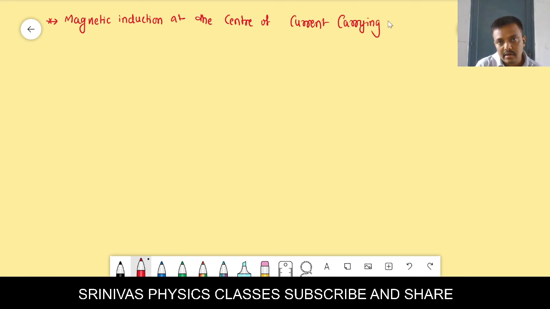Now I am going to derive the formula for the magnetic induction at the center of an arc. Magnetic induction at the center of a current carrying arc. Okay, how can we derive this? Let us start.